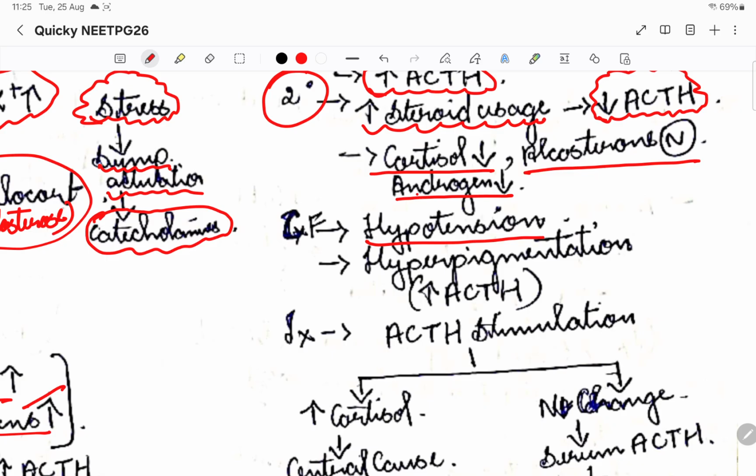Okay, the clinical features will basically be hypotension. Suddenly there will be hypotension in certain patients. Recurrent hypotensions will be there. So that is where we can go for, I mean not the direct diagnosis, we'll try to investigate for adrenal insufficiencies also.